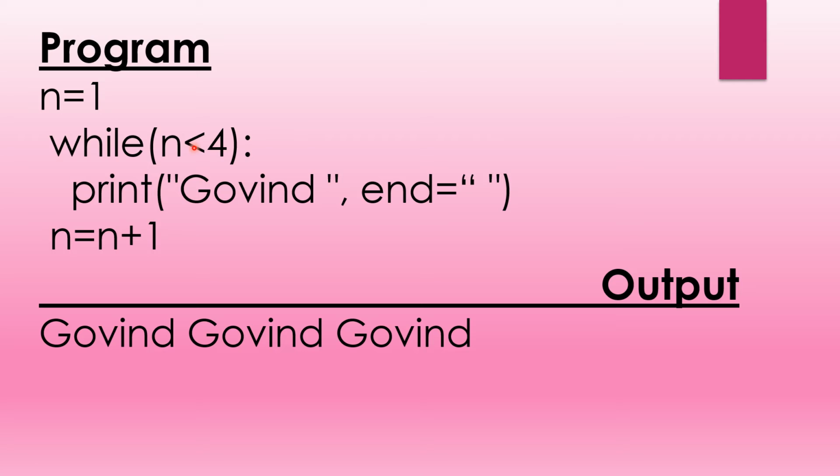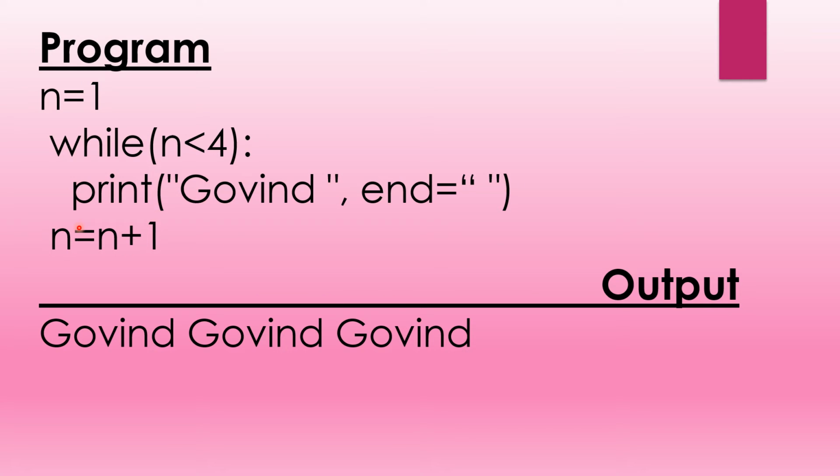So now again it will go to the while loop condition. Here 2 is less than 4. So again this is true, then again Govind will be printed and a gap will be given here. And now the value of n will be changed from 2 to 2 plus 1, 3. So again it will go here, 3 is less than 4. Again it becomes true, so again Govind will be printed, and therefore 3 times it will be printed and a gap will be given here.